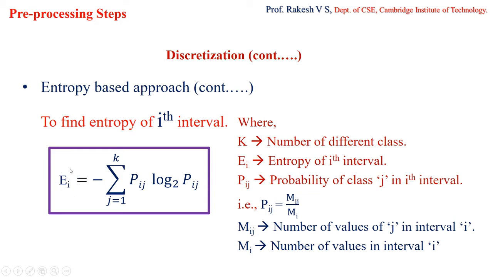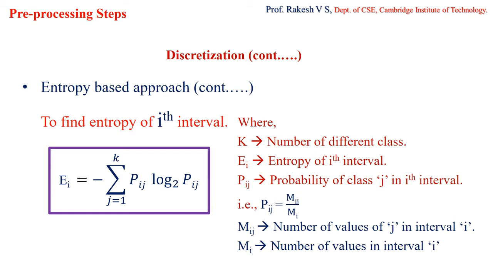Ei indicates the entropy of the ith interval. Pij indicates the probability of class j in the ith interval. Pij is calculated as the ratio Mij divided by Mi. Mij is the number of values of class j in the interval i, and Mi is the number of values in the interval. You will understand these when we solve a particular problem. For now, consider this the formula which helps us find the entropy of the ith interval.